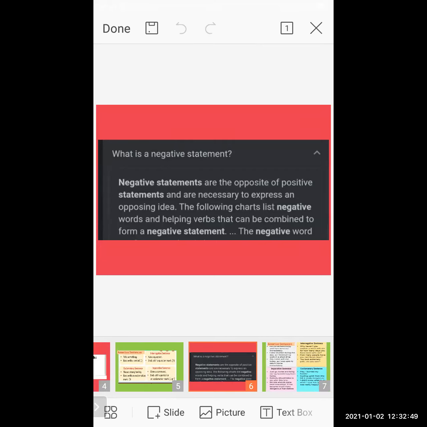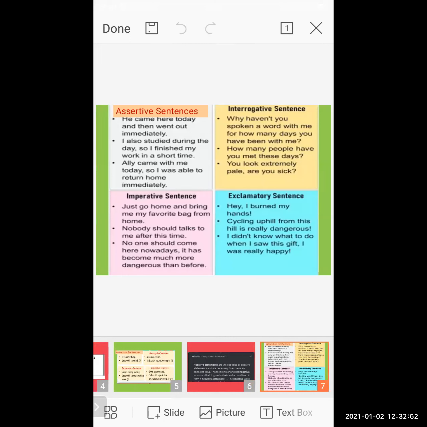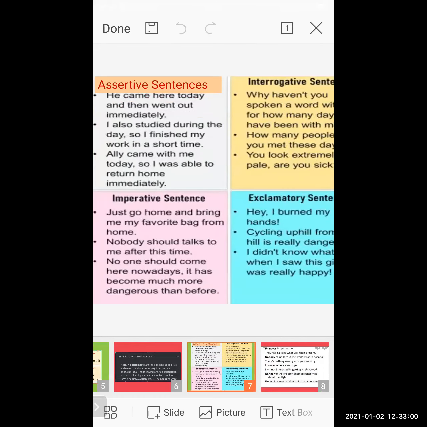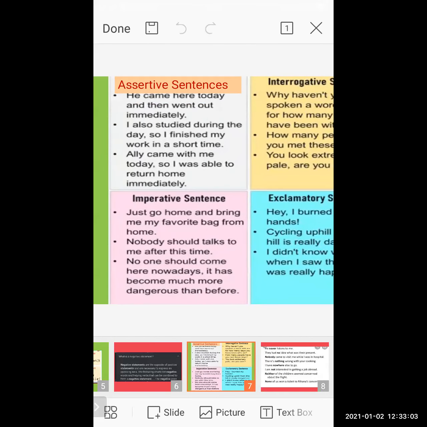Now you will understand much better when I show you the examples. Now this is an example of an assertive sentence. He came here today and went out immediately. This sentence gives information. Someone is giving the information. In the sentence, there is no question mark. The sentence doesn't show ordering or commanding someone.